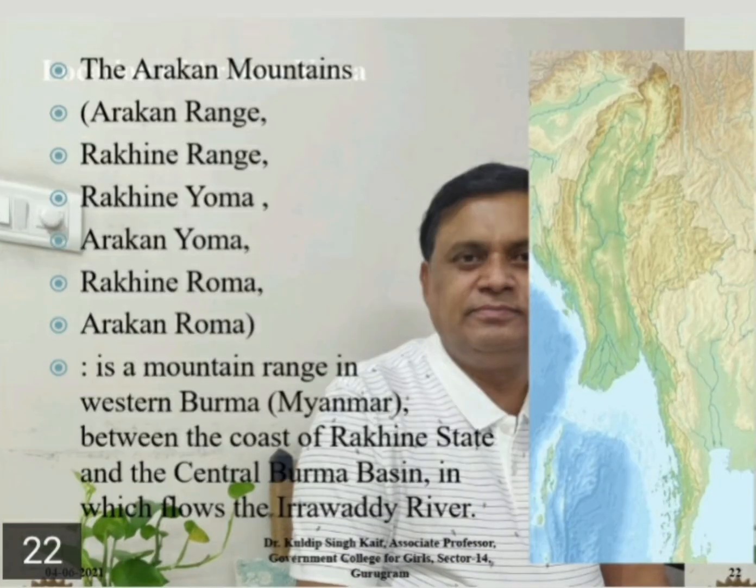These are the Arakan mountain range. They can be called Arakan range, Rakhine range, Arakan Yoma. Arakan Yoma is the mountain range in western Burma, Myanmar, between the coast of Rakhine state and the central Burma basin, in which flows the Irrawaddy river.